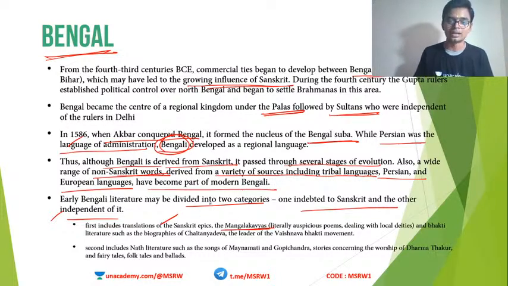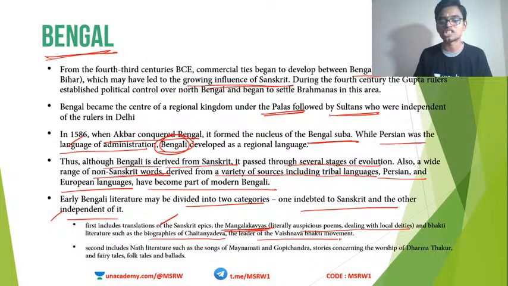Okay, so as the Bengal culture arose, it split into two kinds of categories. One category indebted to Sanskrit and the other of an independent language. So the part that is indebted to Sanskrit has some translations. For example, Mangala Kavyas, which literally means auspicious poems dealing with local deities. Then Bhakti literature such as biographies of Chaitanya Deva, the leader of the Vaishnava Bhakti movement. All these are examples of Sanskritic influence.